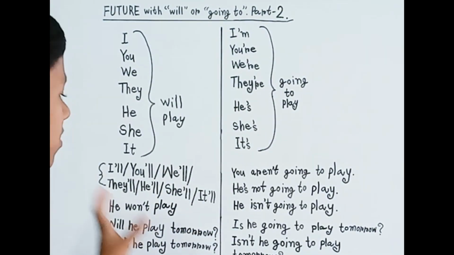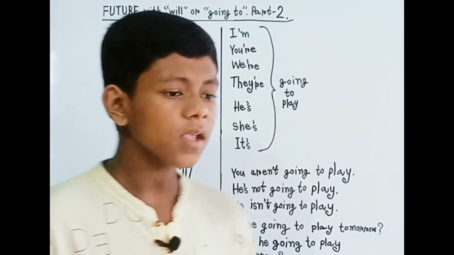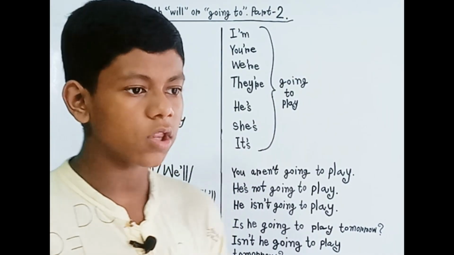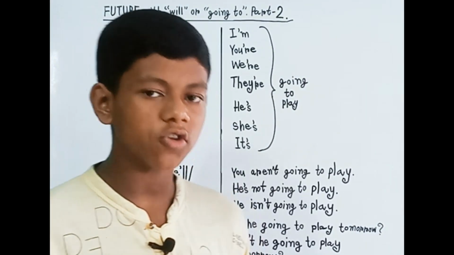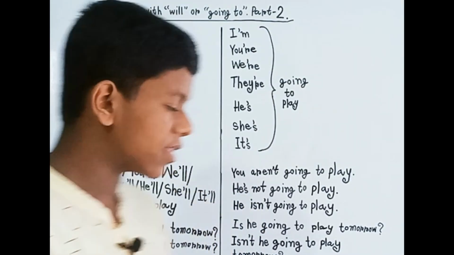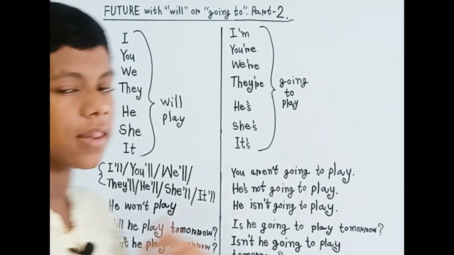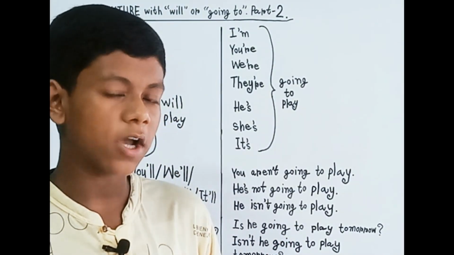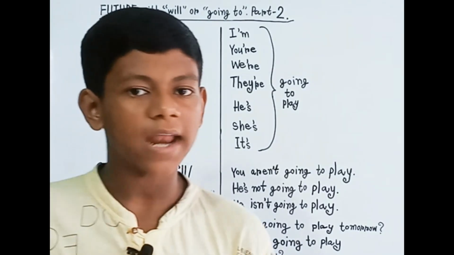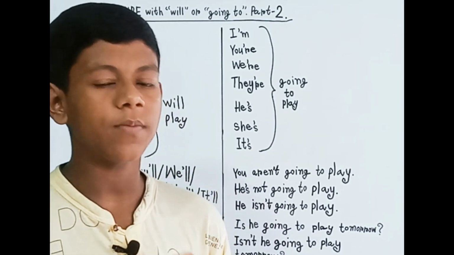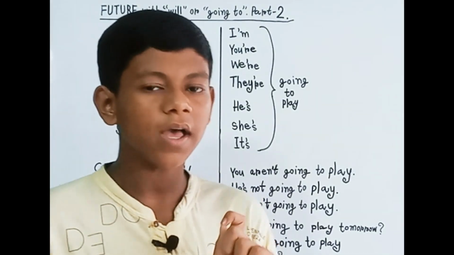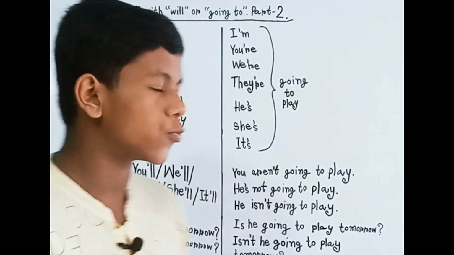This applies only to these subjects, but a person's name is different. You can't contract it with Arjun, because it will be wrong. It will be Arjun will. Only with these subjects, the will is contracted. You have to remember this one point, so you can keep a note in your notebook.